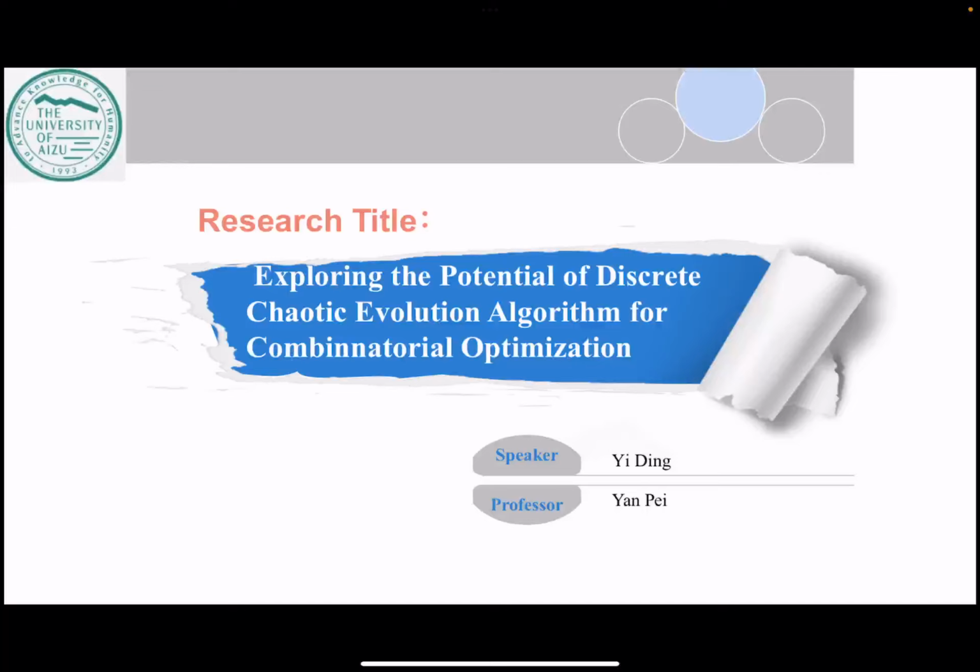Now, I will introduce myself briefly. My name is Ding Yi, and my major is computer science, and my supervisor is Professor Pei. Okay, the title of my research is Exploring the Potential of Discrete Chaotic Evolution Algorithm for Combinatorial Optimization.